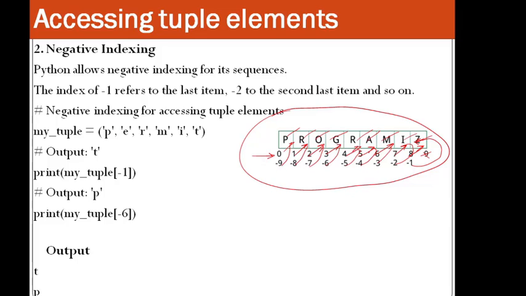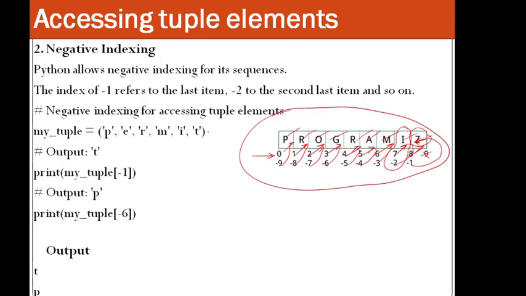So Python allows negative indexing for its sequences. The index of minus 1 refers to the last element. So this minus 1 is referring to the last element. Minus 2 is referring to the second last element, and so on. So that is negative indexing for accessing the elements.